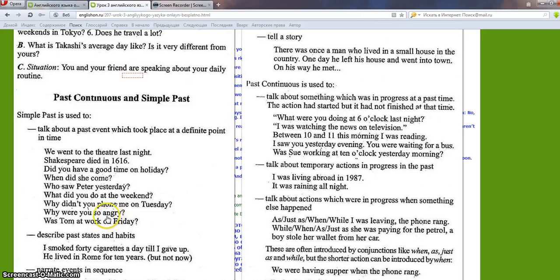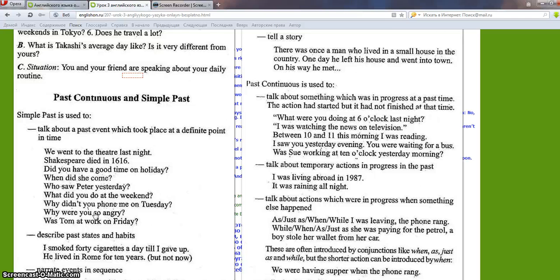Thank you. Now I'd like you to learn all this rule by heart. And now I'd like to explain to you when we use past continuous. First, talk about something which was in progress at a past time. The action had started, but it had not finished at the time.